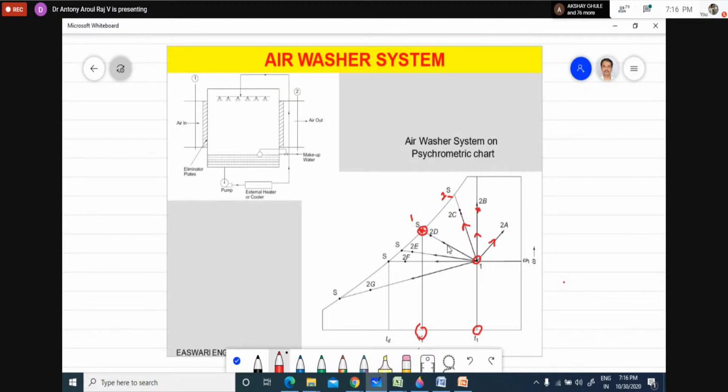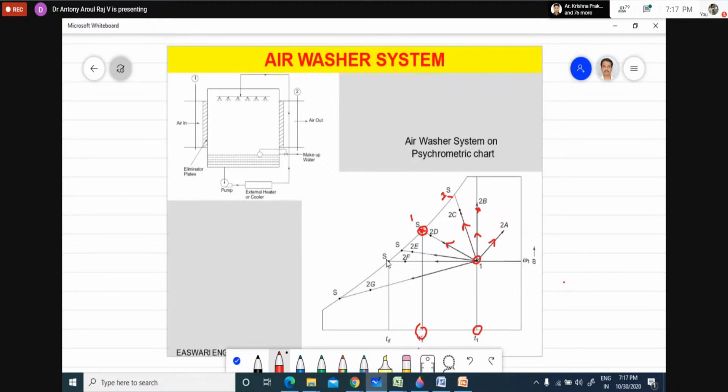So next we will go to the next process. The next process is the constant adiabatic saturation process. Adiabatic saturation means it is totally insulated. You are spraying the water at a totally insulated condition, at the wet bulb temperature. So what is happening again? Again it is cooling and humidification, cooling and humidification.